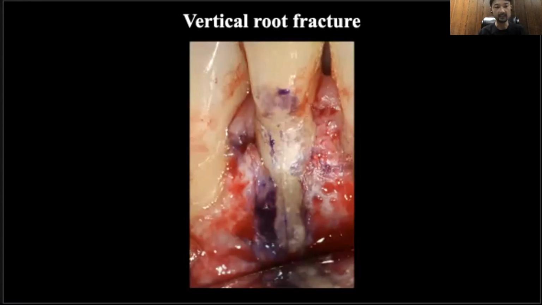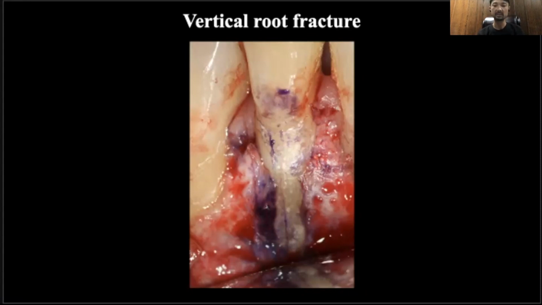So root fractures, especially a vertical root fracture, present particular problems in diagnosis. Symptoms and signs associated with vertical root fracture are frequently difficult to distinguish from those associated with periodontal and endodontic lesions. As you can see, this picture shows a vertical root fracture, deep periodontal pocket, and localized destruction of alveolar bone are often related to long-standing root fractures. Diagnosis of vertical root fracture is often difficult, but CBCT and microscopic examination will help to make a proper diagnosis most of the time.